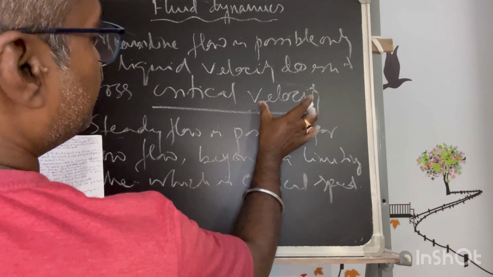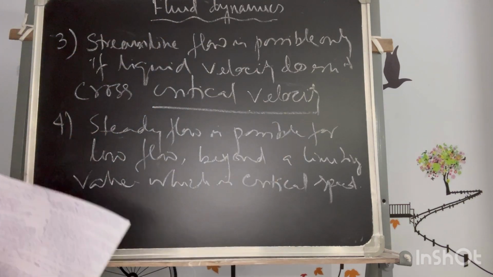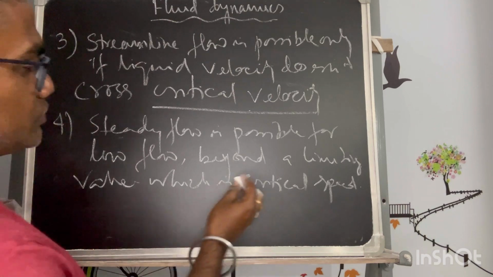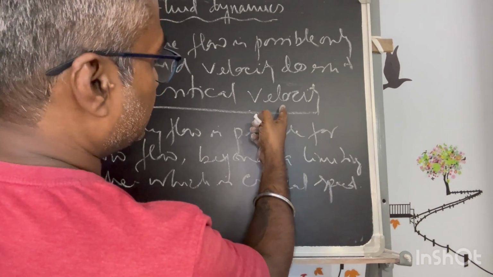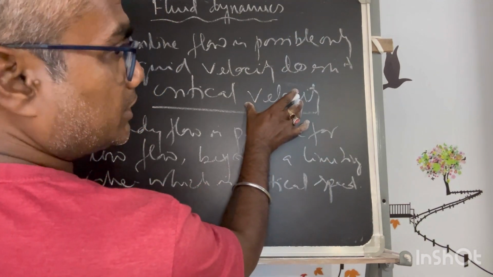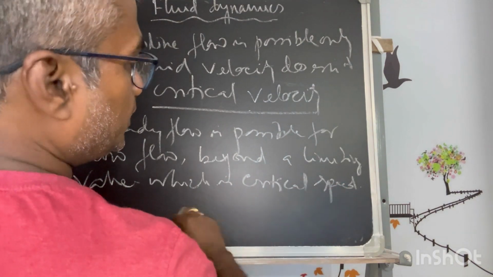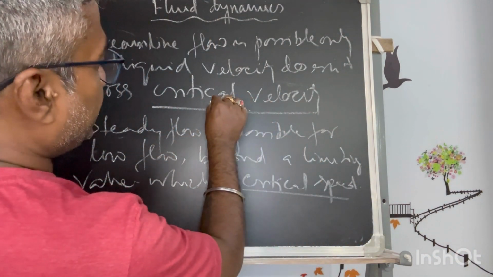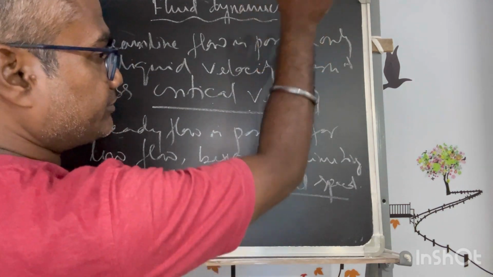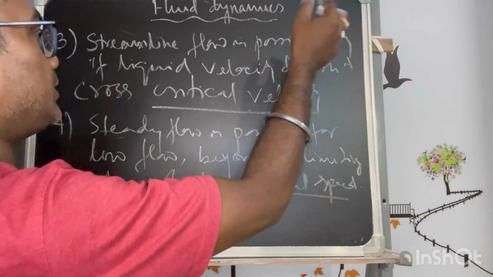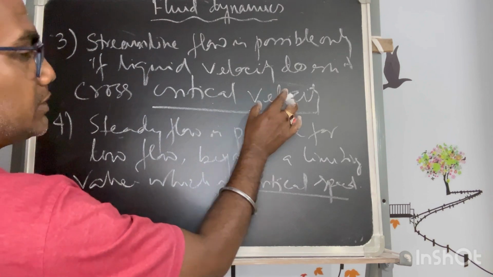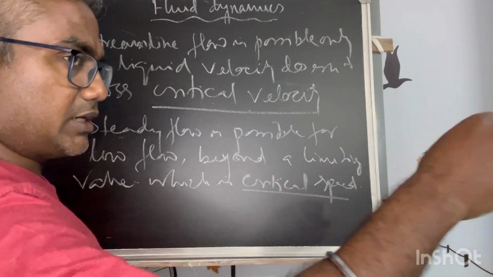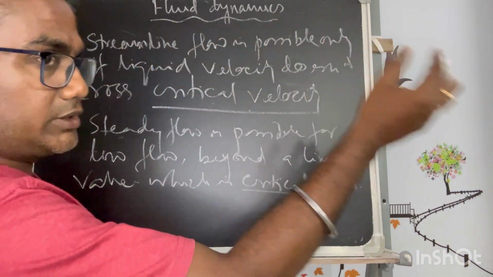velocity is for a point, because if it is a constantly curvilinear path, the velocity direction is changing. So the speed at any point of time we can call a velocity, but as a whole, it is a critical speed. So the velocity at any point of time that reaches the maximum will govern whether it is a streamline. That has a specific value. At any point of time that velocity crosses it, it will convert into turbulent flow.